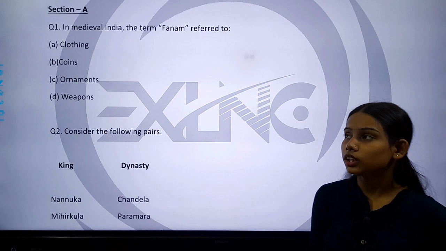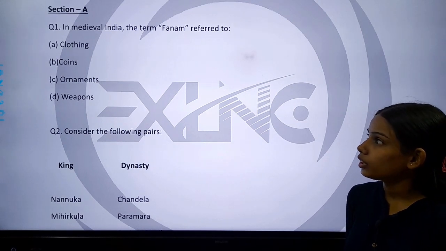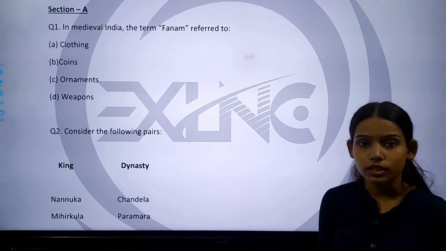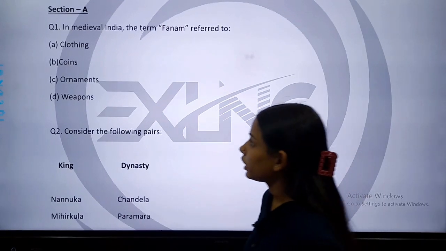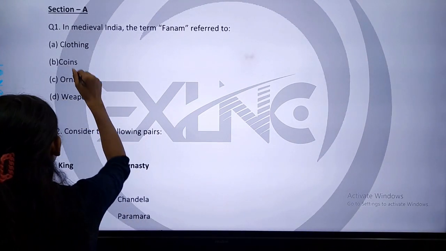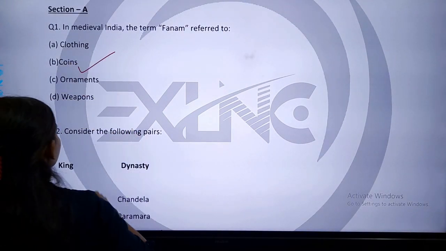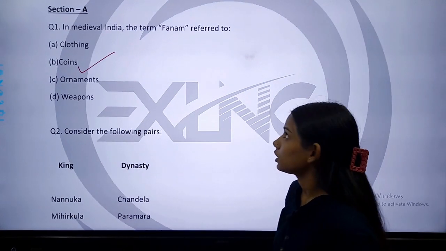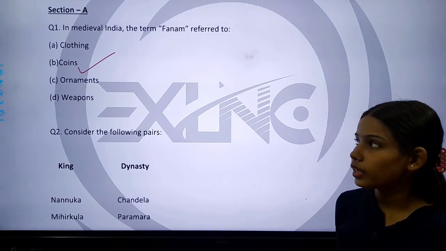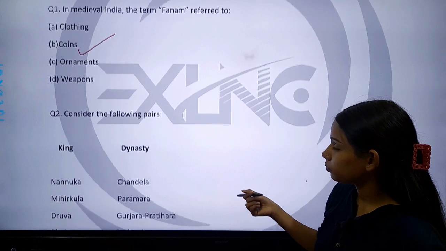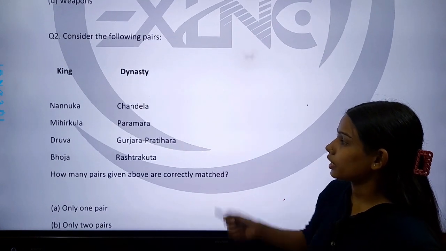Actually, the term fanam referred in medieval India to coins. So the correct answer is coins. The term fanam referred to coins in medieval India. Now come to our next question.